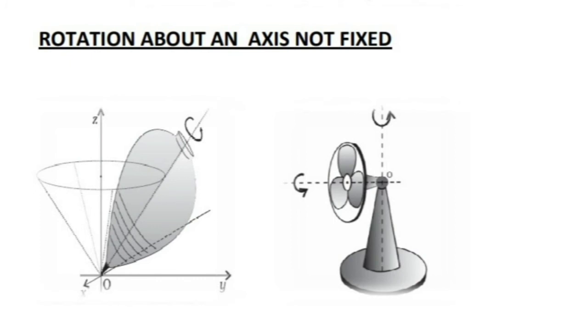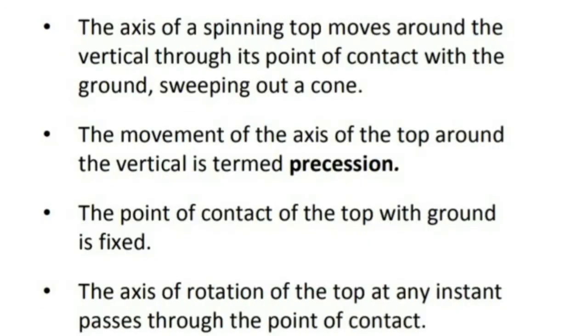Now there can be another type of rotation where the axis is not fixed, as we discussed in the case of the spinning top, which is particularly called precession. And there is yet another type of rotation as we see in the case of a pedestal fan, where the axis of rotation is changing. That is a type of rotation where the axis is not fixed.